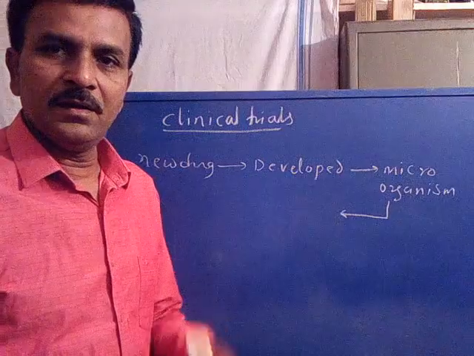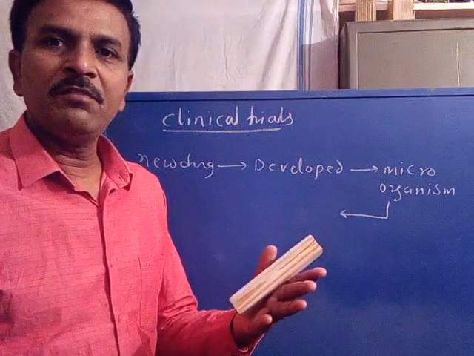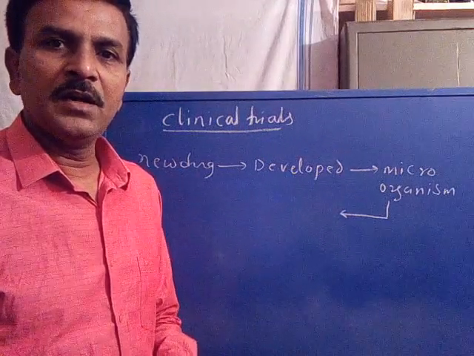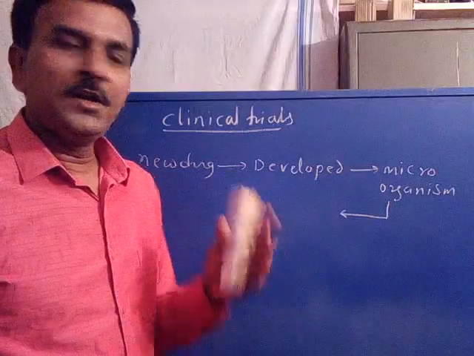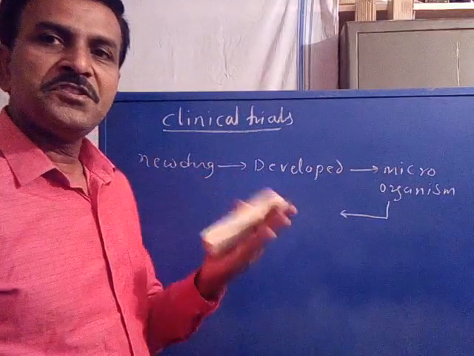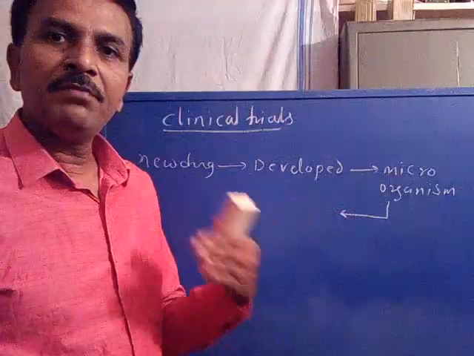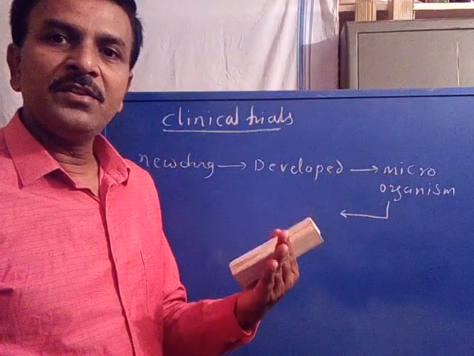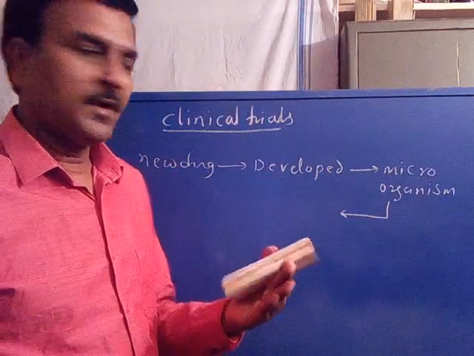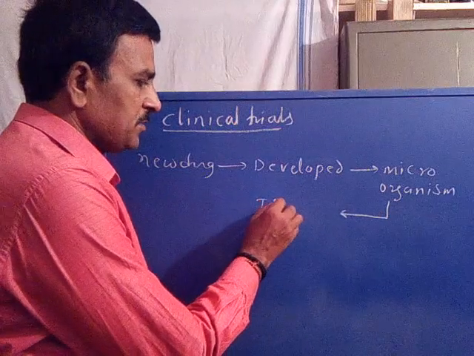Now, after evaluation of biological activity in the microorganisms, the new drug molecule is tested in the animal body for evaluation of any toxicity associated with the new drug.